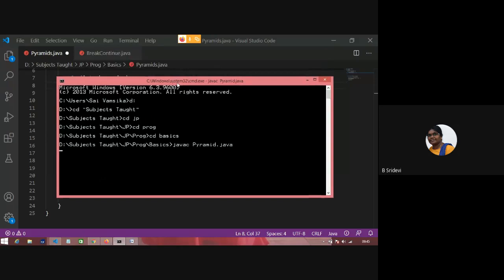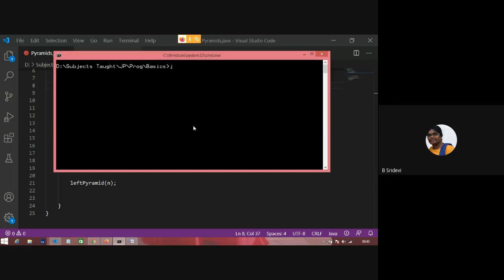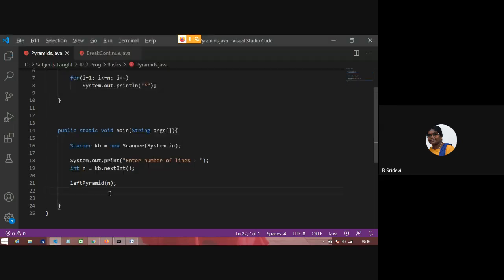Pyramid or pyramids? Pyramids, sorry. This is our program, pyramids. Pyramid is something other. So I'm running this. According to our understanding, it will prompt for a number which is there in main, 5. Oh, I have not saved this earlier program. Sorry.